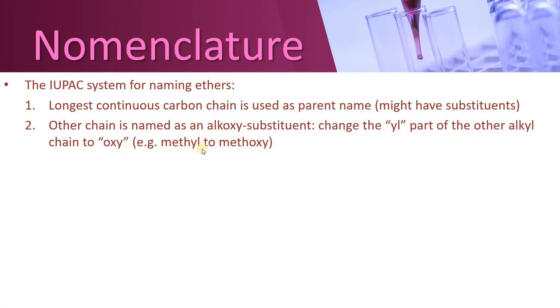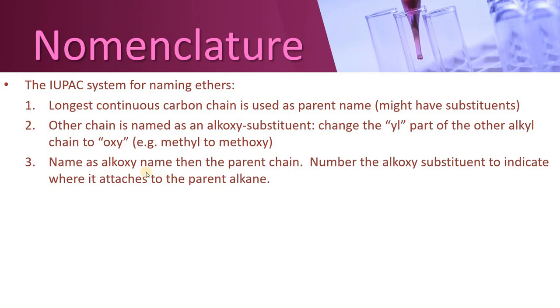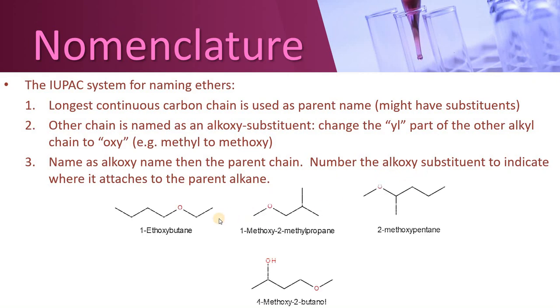For example, if it is attached with the methyl group, you have to remove yl and add oxy, so it would become methoxy. Do remember that oxygen should be attached with the smallest number of carbon atoms. Because the alkoxy group is taken as a substituent, we name the alkoxy first, and then the parent chain, and its numbering will also be shown. The number of the alkoxy substituent will be indicated with the parent chain.